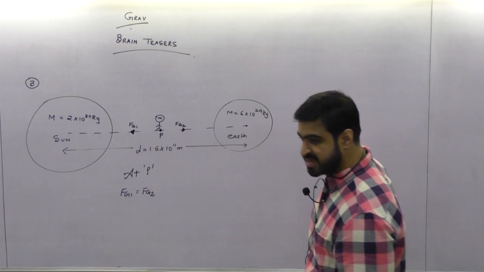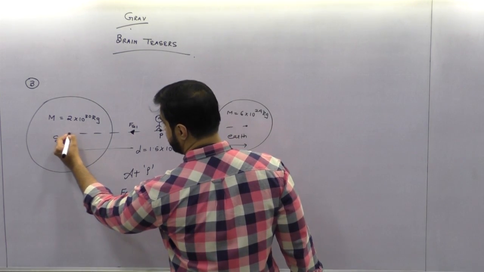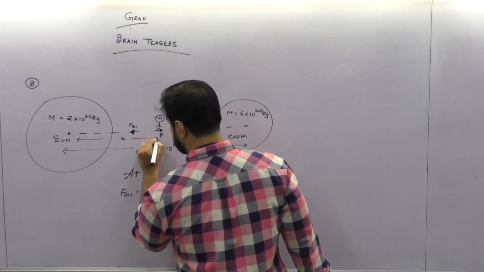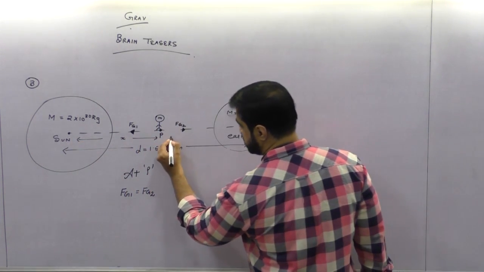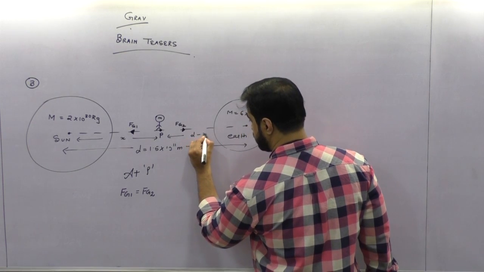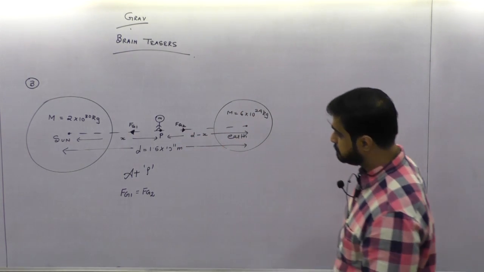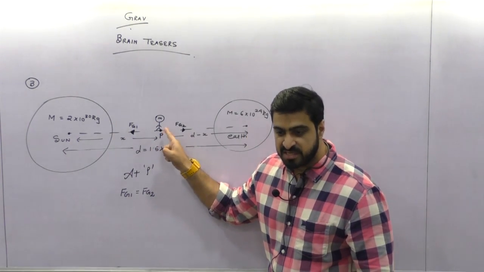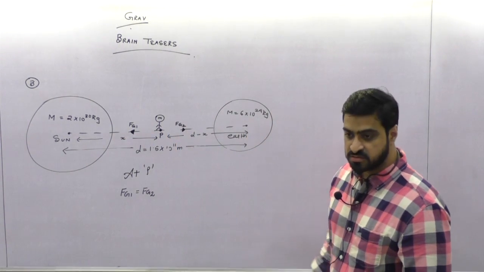One second. But do I know this distance, beta? I don't know this distance. Let this distance be x. So this distance is going to become d minus x. From the sun, the distance at the point P where the gravitational intensity is 0 is x. It will become d minus x.